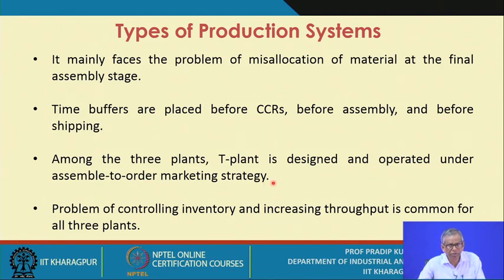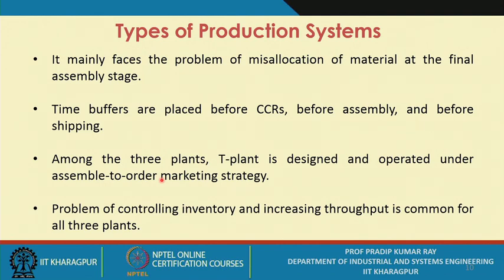I have already mentioned that for many such products you take this marketing strategy, that is assemble to order. In the initial lectures, while describing the characteristic features of inventory control systems, we mentioned that the inventory control systems you propose have a close relationship with the specific marketing strategies you adopt.